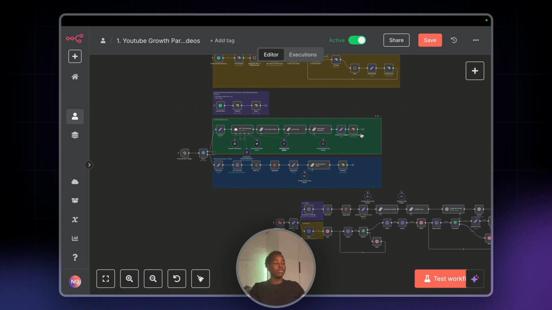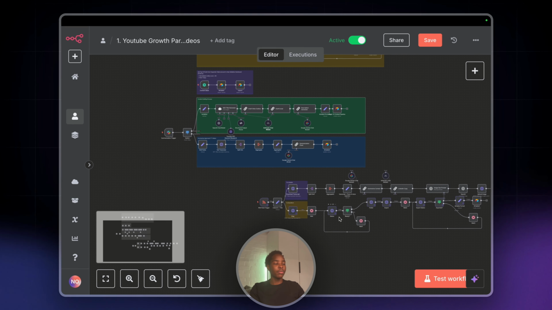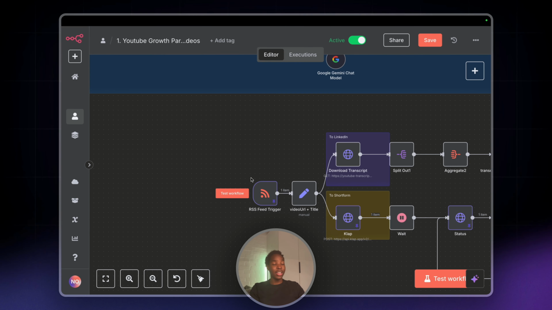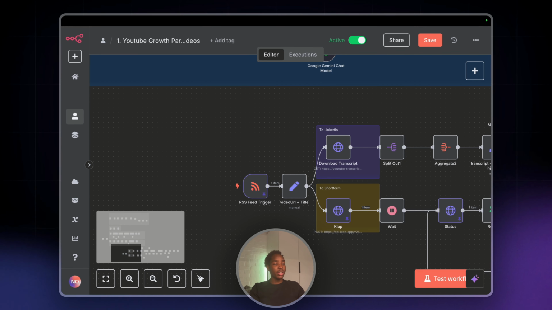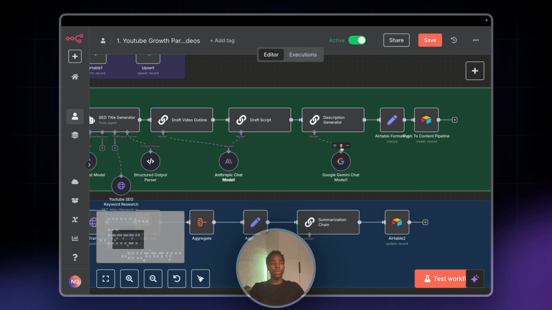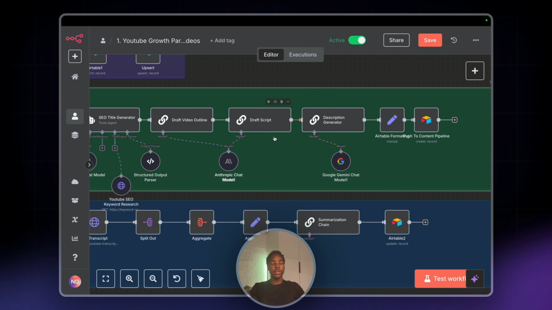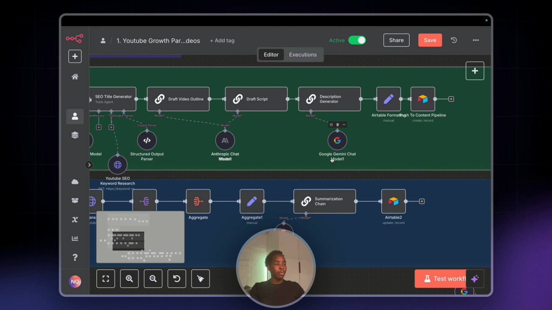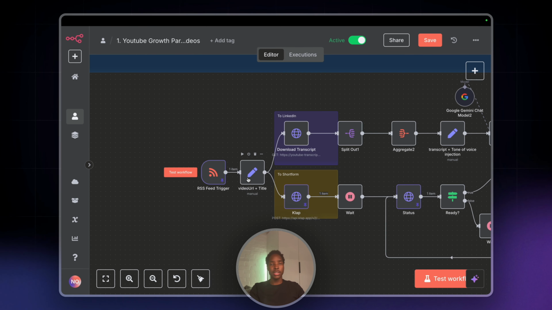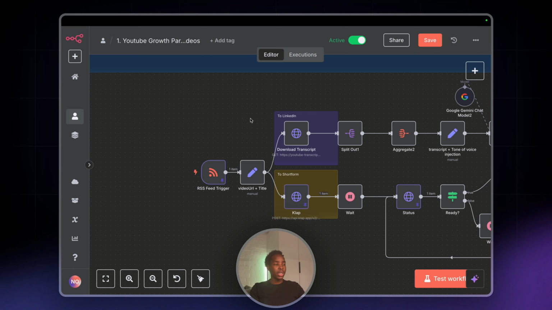And then now, this is the final part of this system that I think is the coolest part. Yeah, you'll see why. But this RSS feed, I just recently noted what they were, and actually quite cool. So it just basically triggers every time that I post the YouTube video. So say after this flow, I've got the description, I've got a drafted video outline, and now I go and record the video. I do my editing and everything. I can post it to YouTube just straight from the Airtable. I can just put it up myself. It doesn't really matter. So the instant which I post the YouTube video, this one picks up on it.